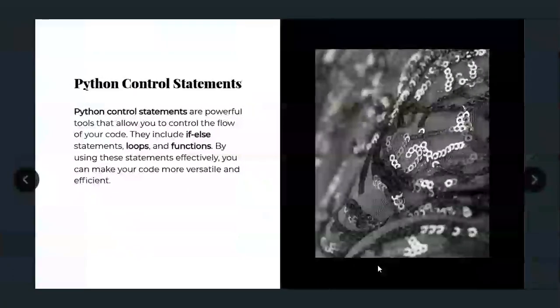Once you familiarize yourself with Python's control statements, it will allow you to become a developer that works efficiently, and you can navigate through your code to make decisions and execute specific tasks, enabling you with versatile and powerful programming functionalities.